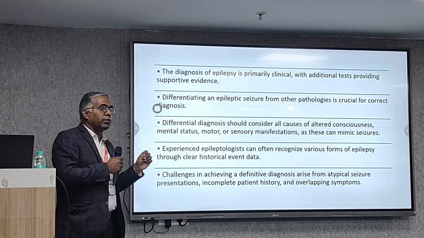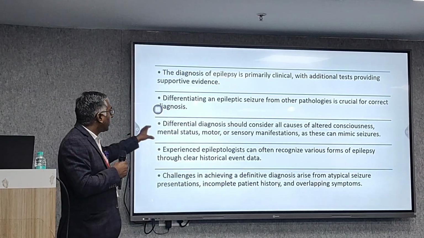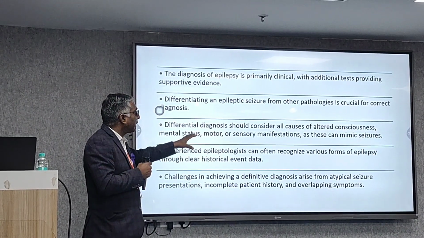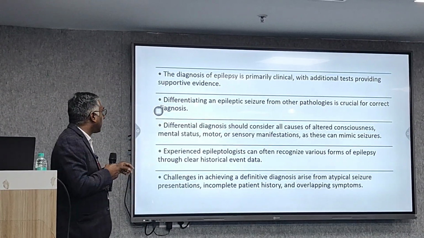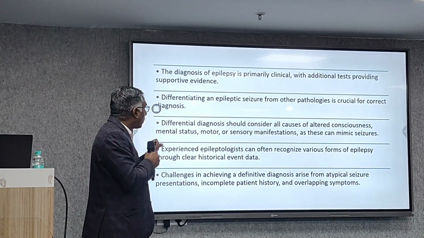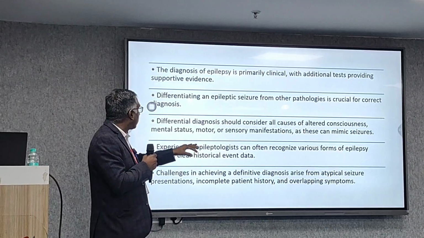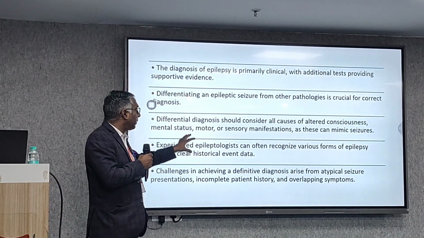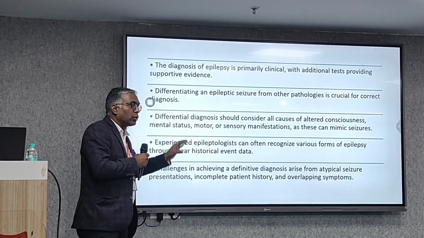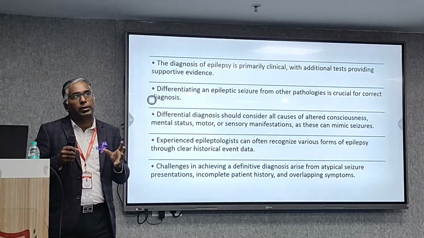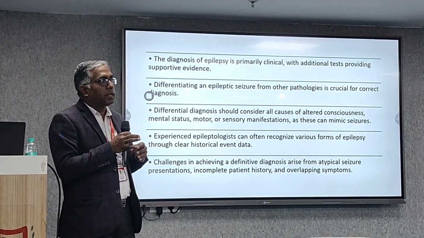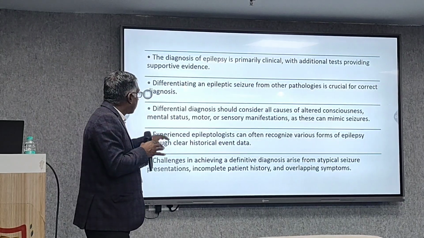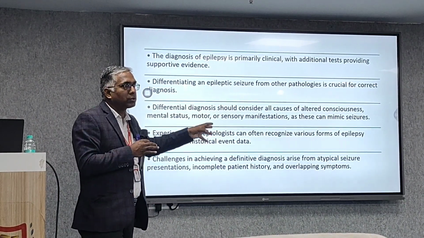And sometimes we have to differentiate from other pathology. Differentiating an epileptic seizure from other pathology is crucial to the correct diagnosis. We will discuss some differential diagnosis after some slides. Differential diagnosis should consider all causes of altered sensorium, mental status, motor and sensory manifestation, as these can mimic. So before labeling a patient as epilepsy, we have to do all these things. At least we should not miss any treatable cause of epilepsy.